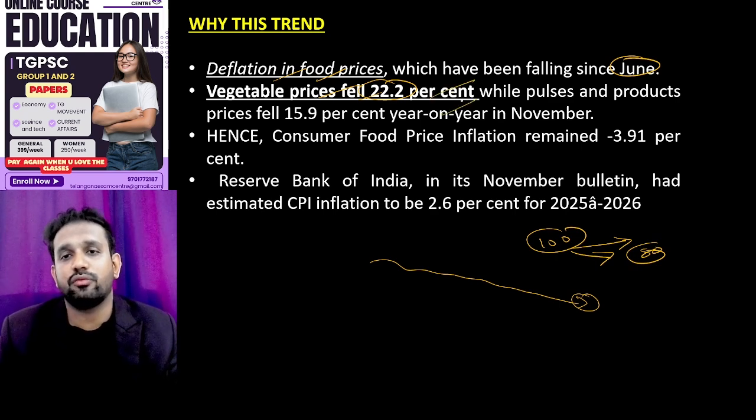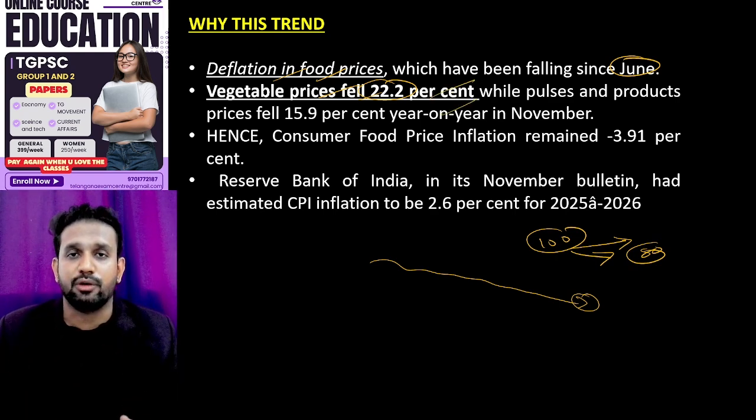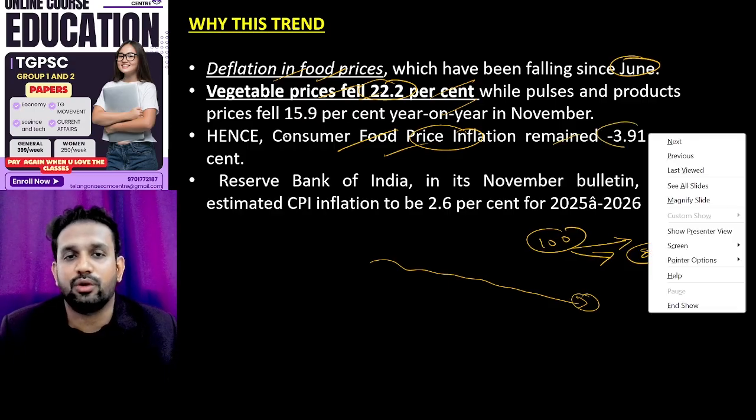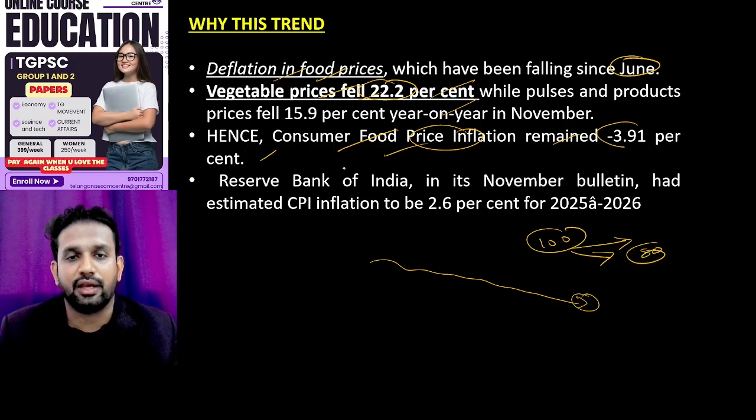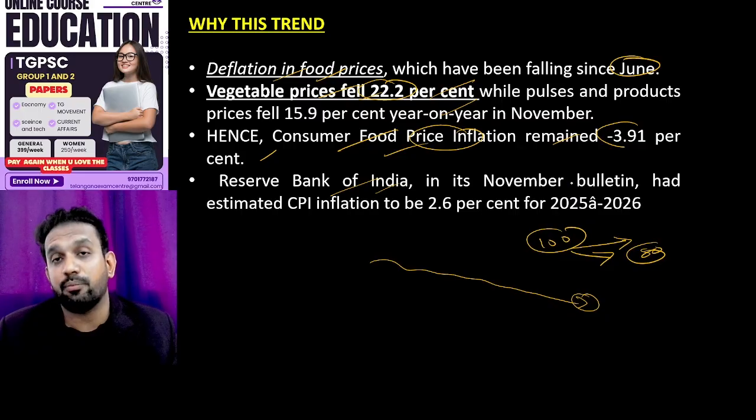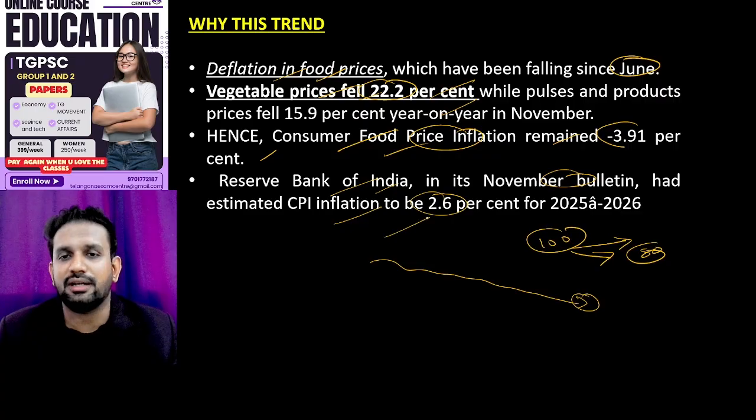This is a very important constituent of our basket of commodities that we consume daily, which we call ration, and it is leading to consumer food price inflation stagnating, remaining at minus 3.1 percent last month. The Reserve Bank of India, in the last November bulletin, said that CPI inflation will be around 2.6%, but that did not happen.